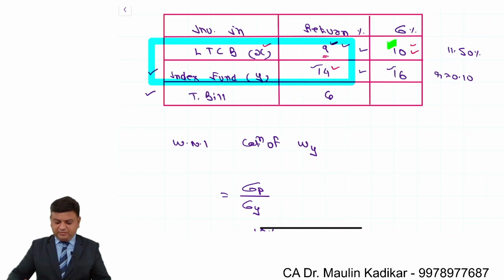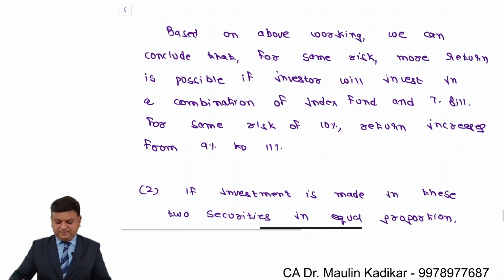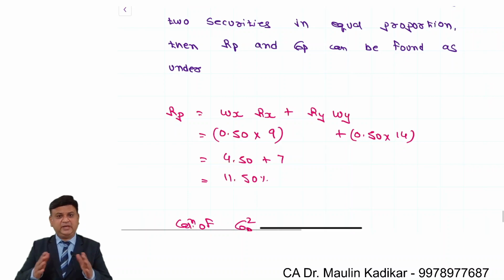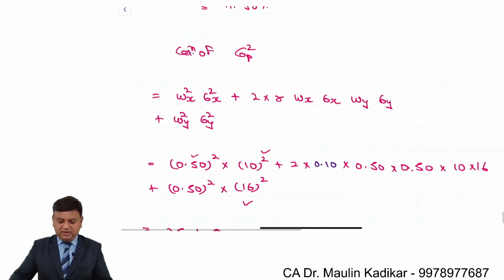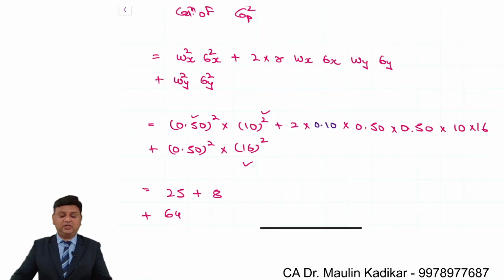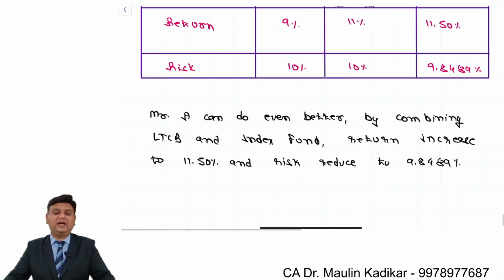And we have made the computation that yes, you can improve. Then the second part of the question says, can you do even better if at all you combine the first and second security in equal proportion? And for that, again we have made the calculation and we found that yes, you are able to improve the return, and along with that you are able to reduce the risk. This is the way we can give the answer for the question.